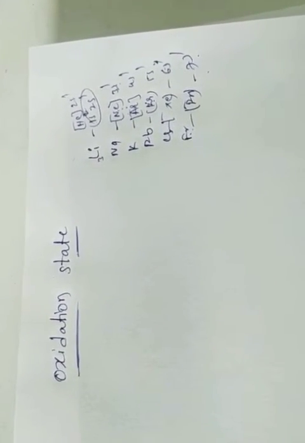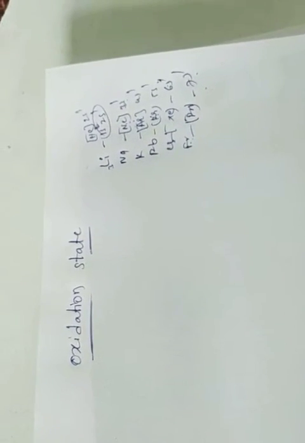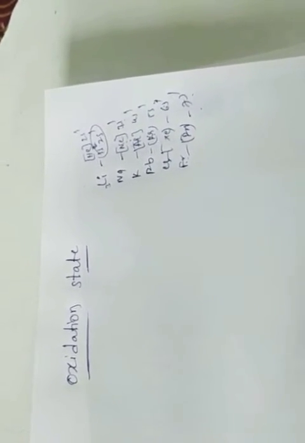If it loses one electron, it gets the +1 oxidation state. If it loses two electrons, it gets the +2 oxidation state.